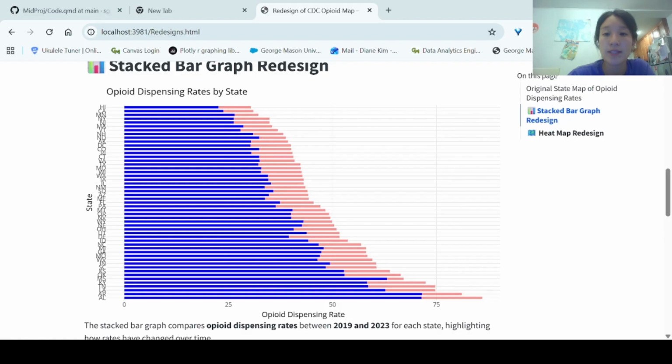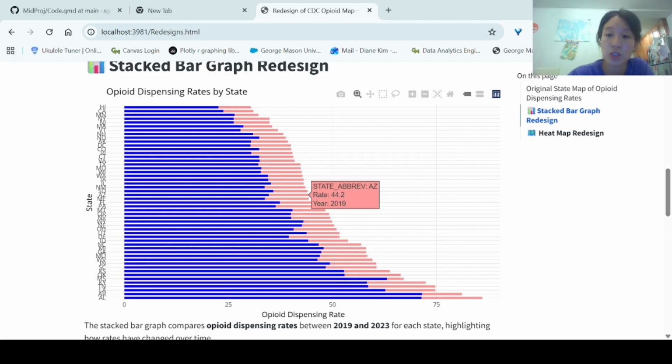And so what this does is you can see both 2019 and 2023 values, seeing a decrease among the rates. So here, you can see Massachusetts with the rate of 35.5 in 2019, and it having decreased to 28.6. And so you can toggle between the 2 different bars. So in all the different states, you see a decrease from 2019 to 2023.